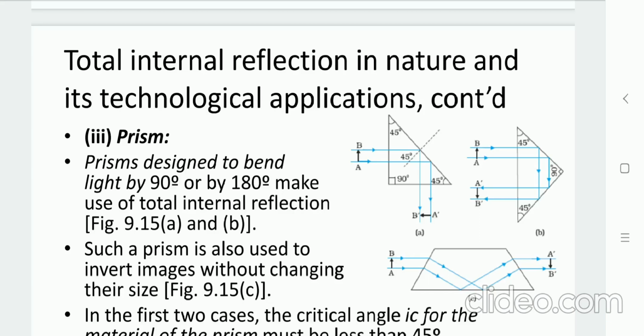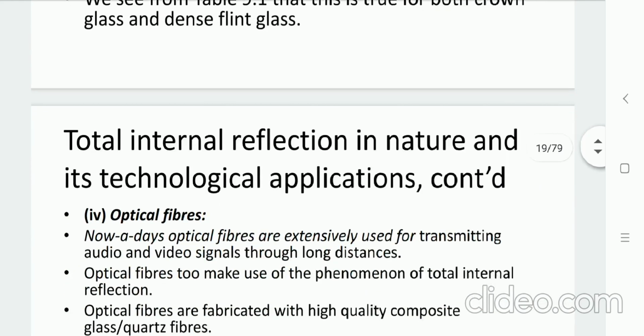So in all these 3 cases you can see that first refraction is there with parallel lines, no shifting is there, and inside the prism total internal reflection occurs. So this is how total internal reflection can also give you the inverted image.